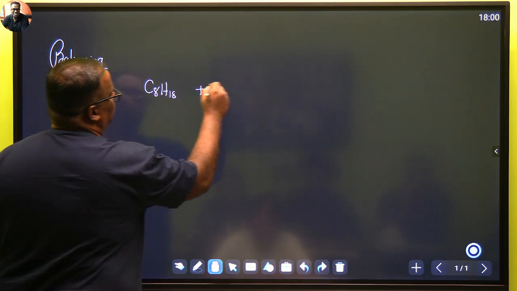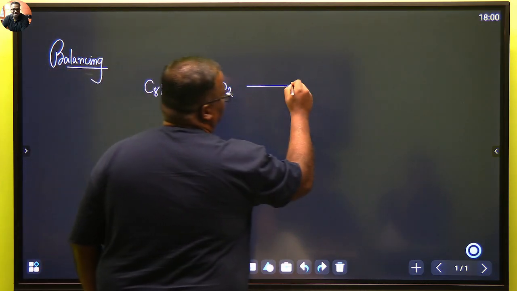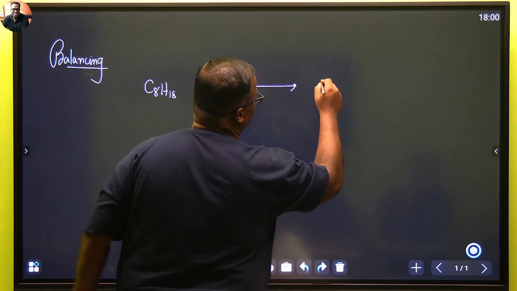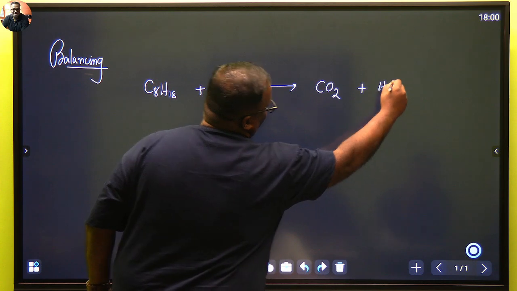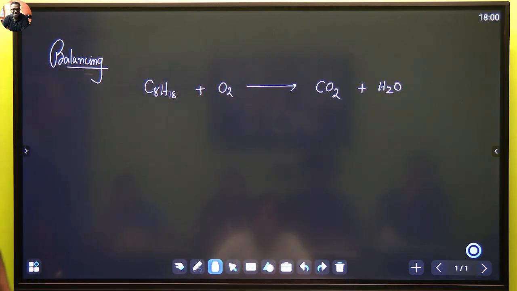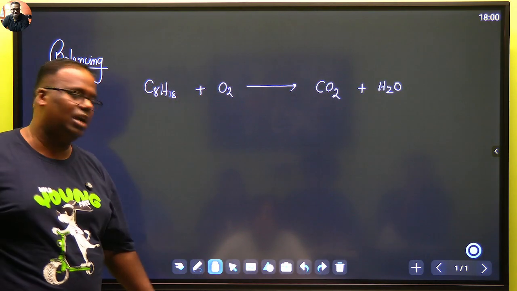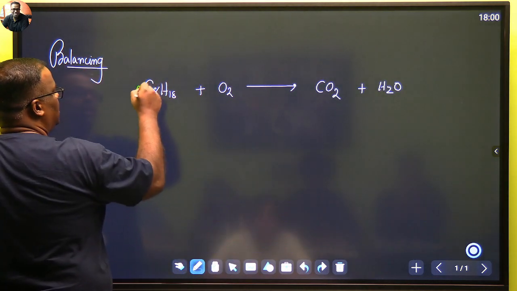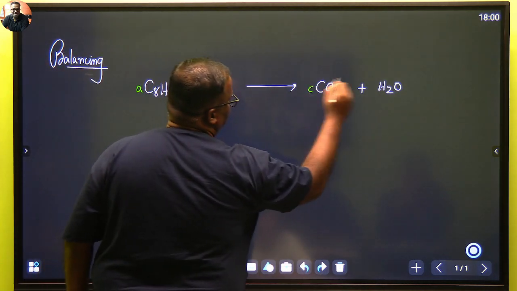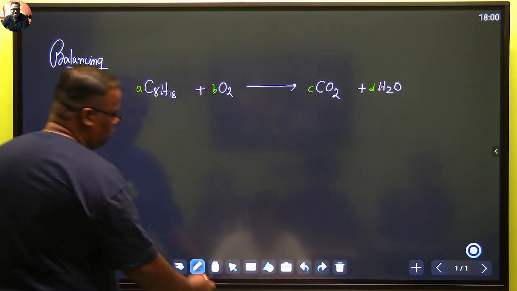कुछ भी नहीं हुआ तुम लोगों से. O2. Any hydrocarbon burns in oxygen to give you carbon dioxide plus water vapor. Agreed? We need to balance this equation. So we'll try our way how to balance this equation. Before starting the equation, always write A, B, C, D. Now try to balance the atoms.